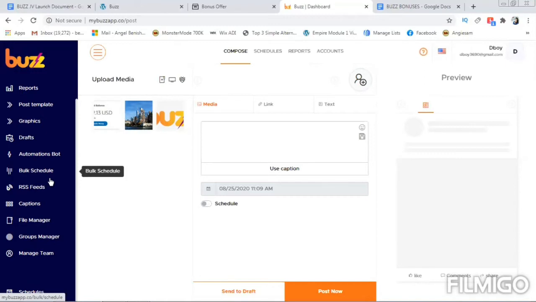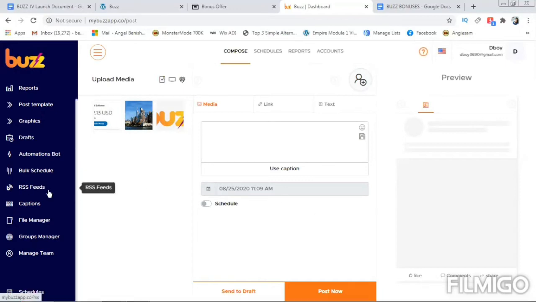Even when you're on a holiday, you don't have to open your laptop. When the scheduled time comes, it automatically uploads to the social platforms.